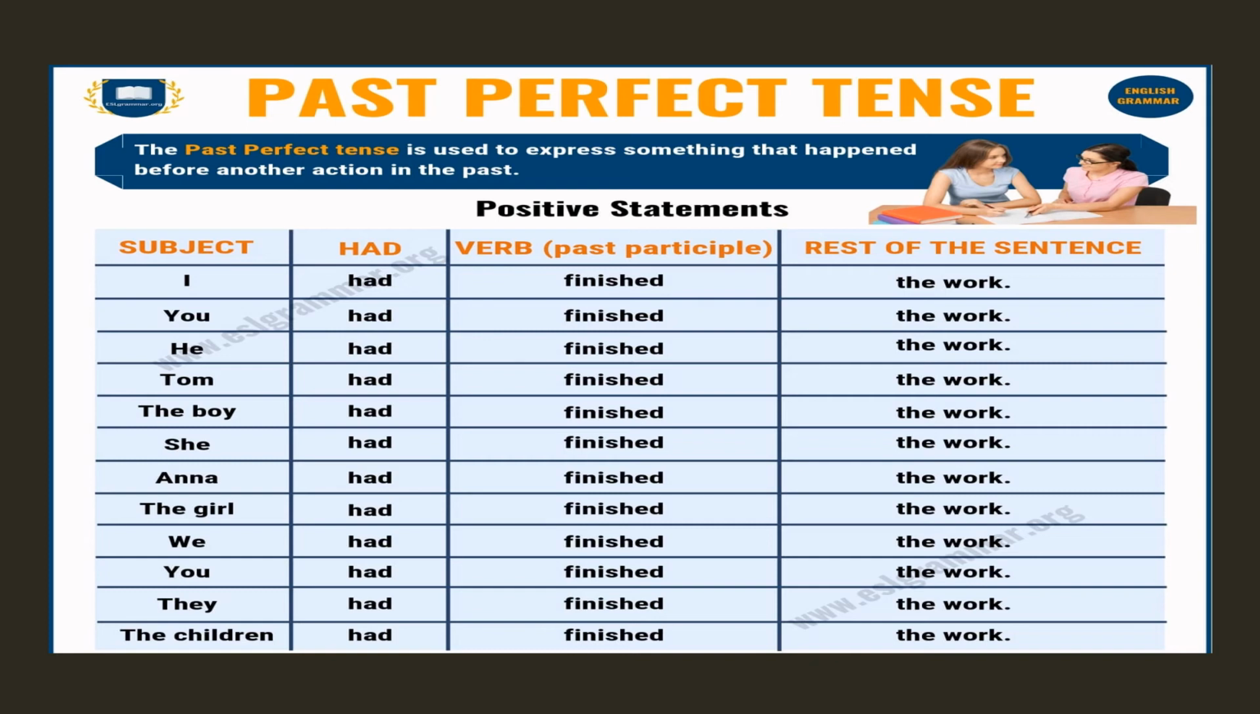You had finished the work when the teacher asked you to stop. He had finished the work when the clock struck 11. So we are showing that a certain action in the past was completed before another action in the past.